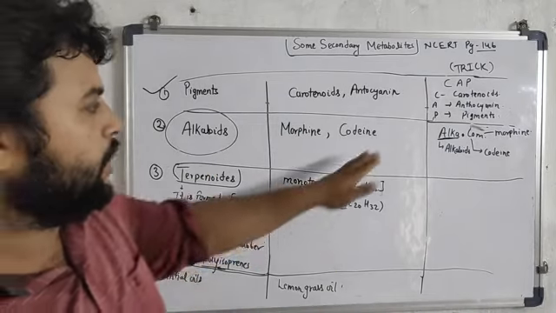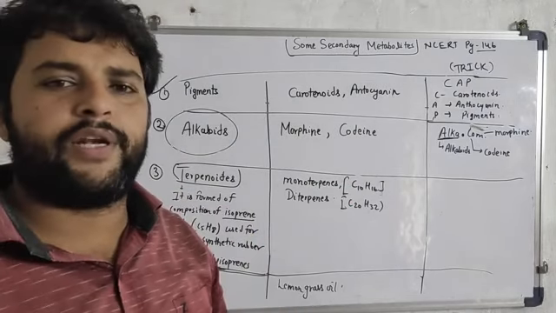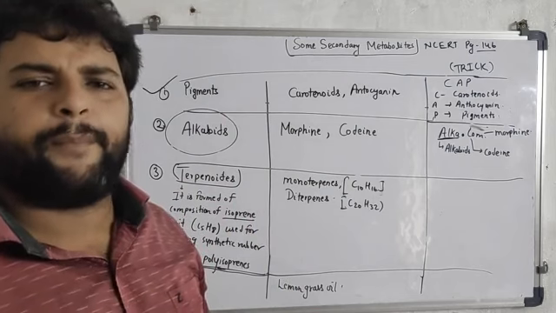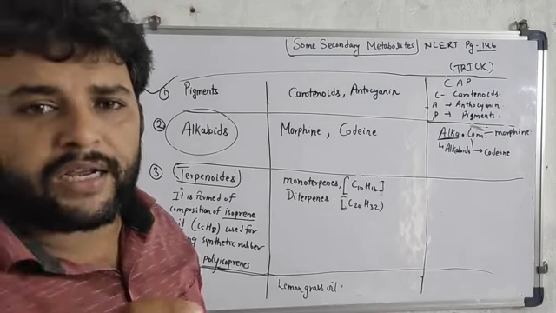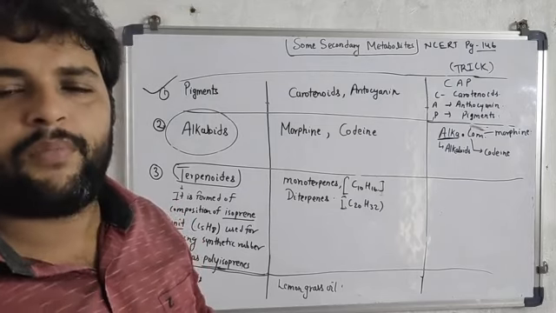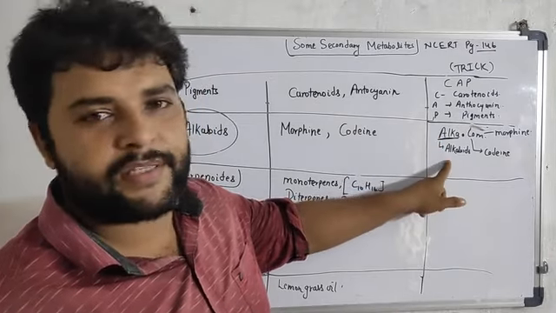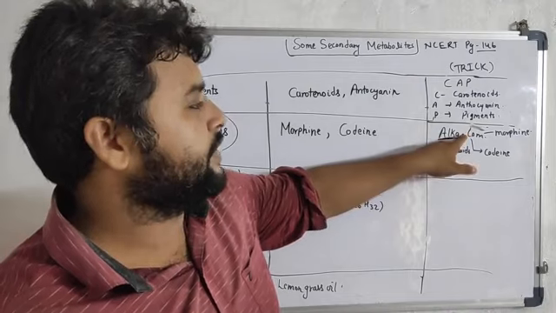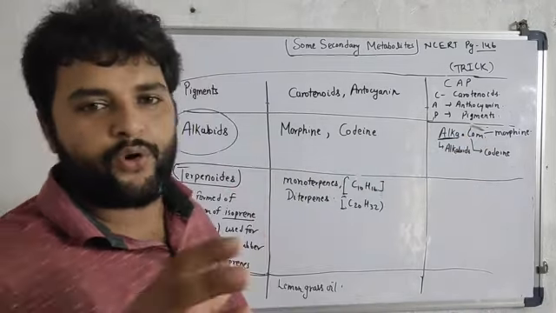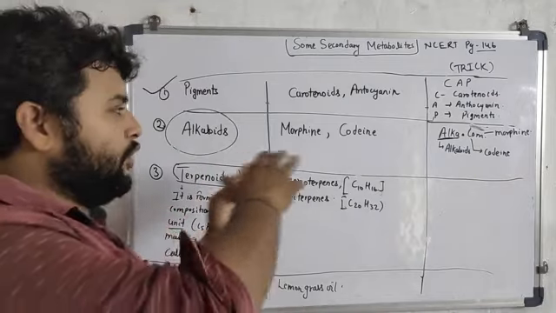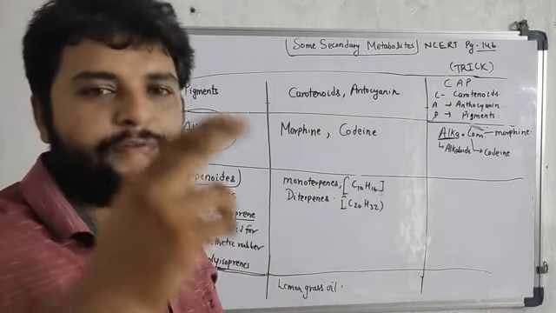The simple trick to learn this: suppose there is a girl whose name is Alka, and she has made a website, and the name of her website is alka.com. Alka simply means alkaloids. C for codeine, M for morphine. So you can remember that alkaloids contain morphine and codeine.